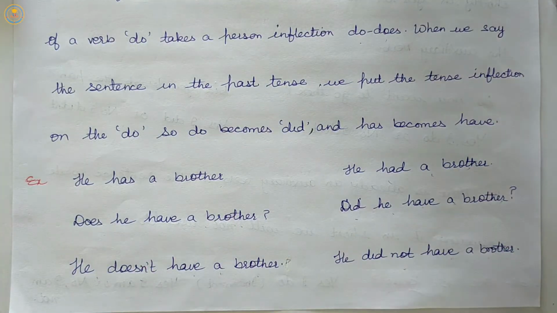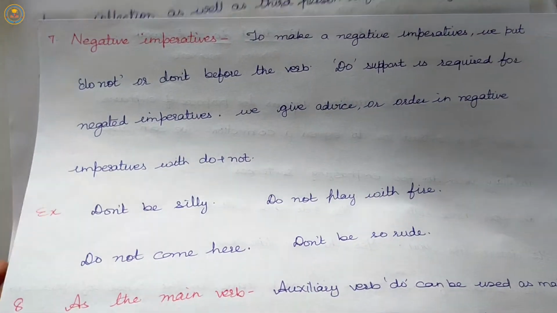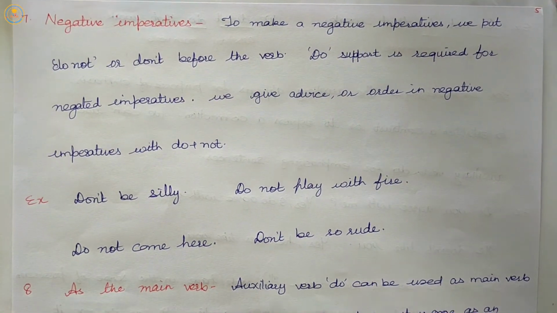So, here in our seventh rule, negative imperatives. Yes, negative imperatives. In our third rule, we read about simple positive imperatives, and here we will read about some negative imperatives. Do support or do insertion, use of do insertion or do support in negative imperatives.